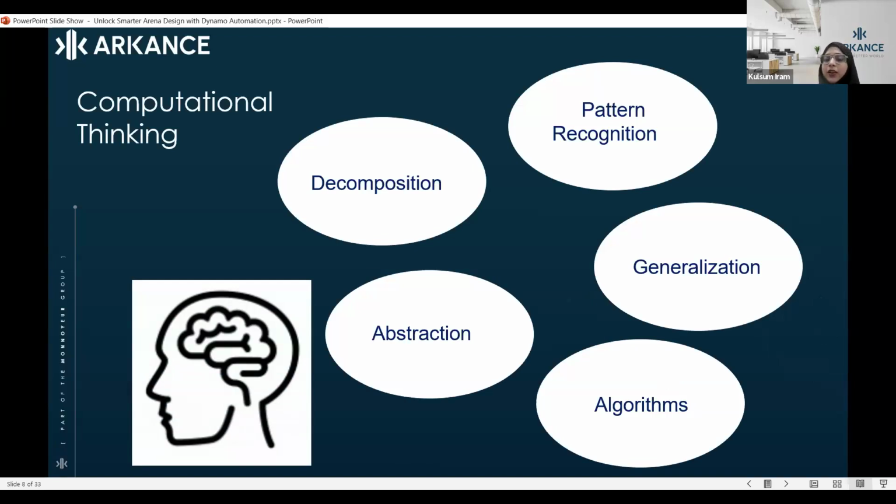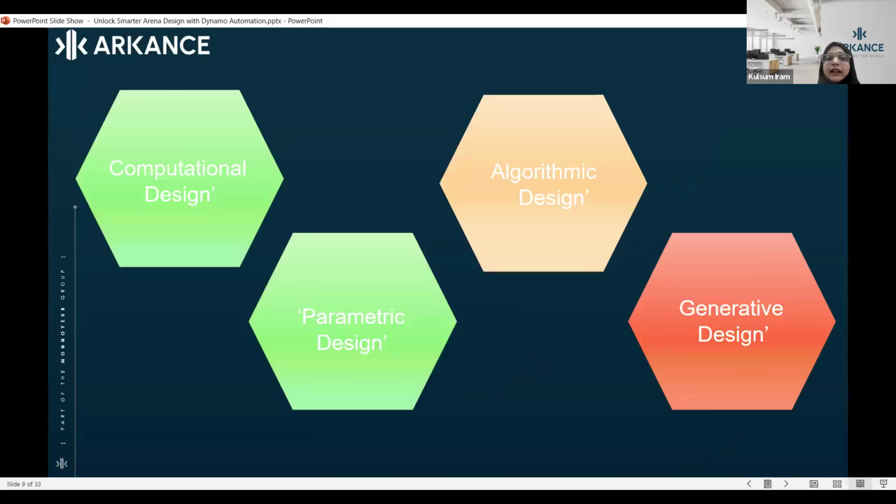If you want to go with the algorithm, you have some formula calculated and you want that particular formula to be inputted into your design. That can also be done with computational design. So when we think about computational design, these are some terms that will be highlighted in your mind from now on, that all these things can be done using computational design. And not just computational design, we have a lot more terms which are used in depth when we talk about Dynamo.